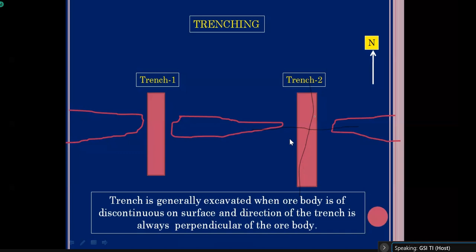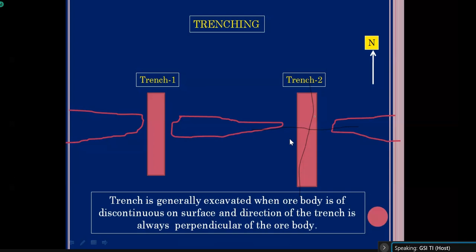So after excavating a trench, if you can expose the bedrock surface, or if you can expose the rock, then you have to log the trench. That means you have to record the different lithologies encountered in the trench. And after doing the logging, you have to put one channel at the base of the trench for the collection of the sample. Okay.